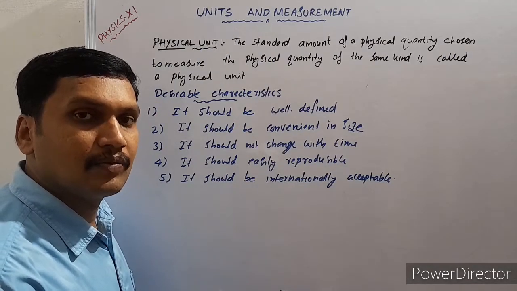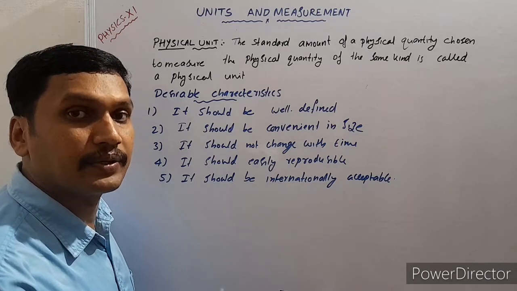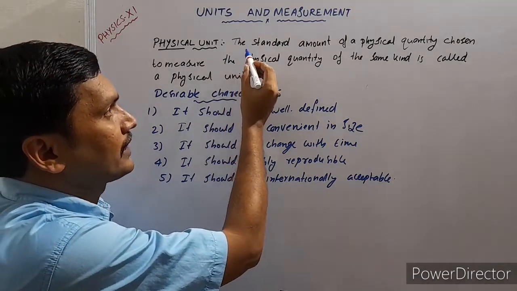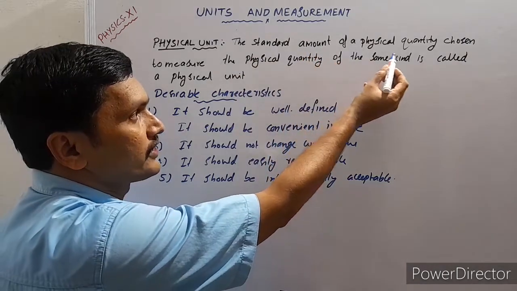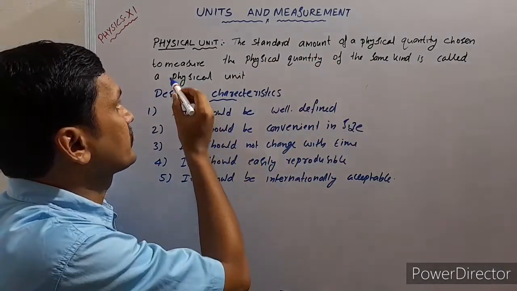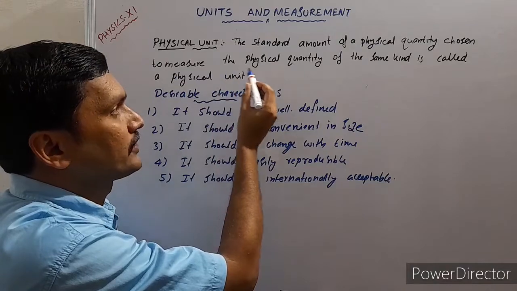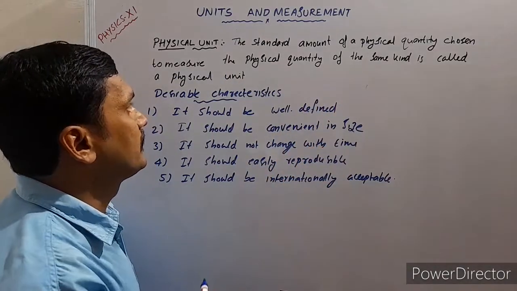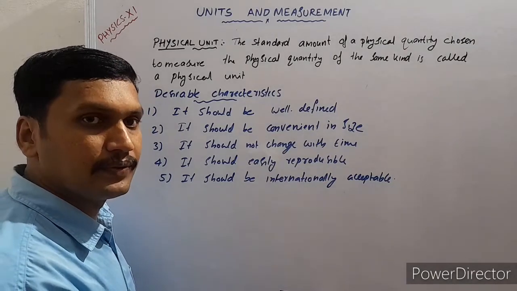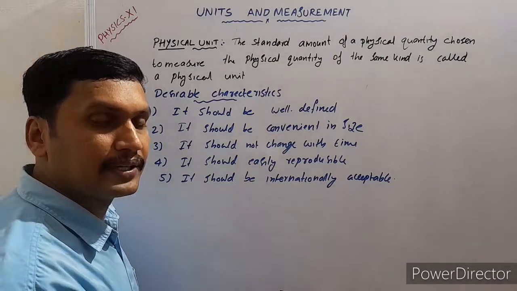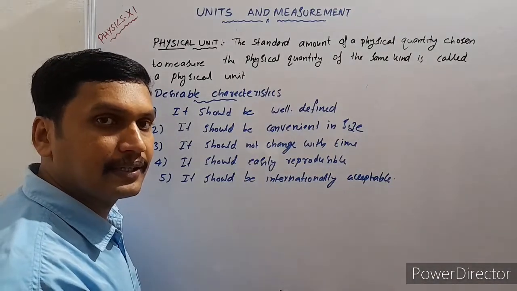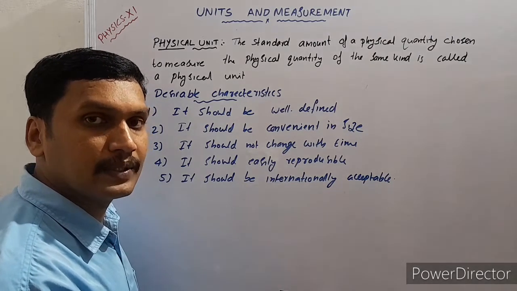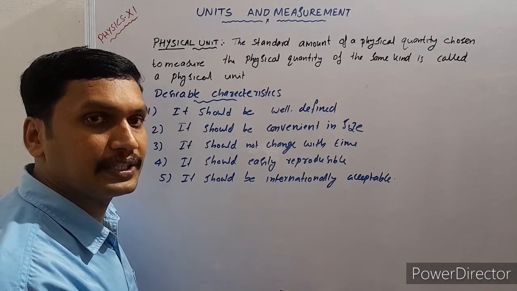Now let us see what is a physical unit. A physical unit is the standard amount of a physical quantity chosen to measure the physical quantity of the same kind. We already said that when you are measuring, we are comparing the given quantity with a standard amount of the same type of quantity.